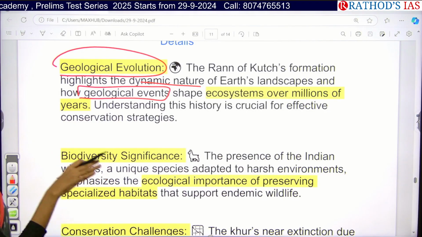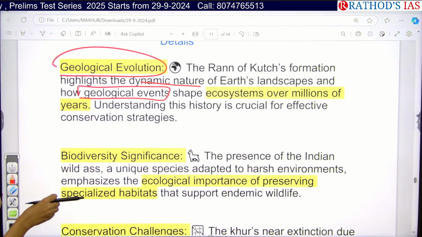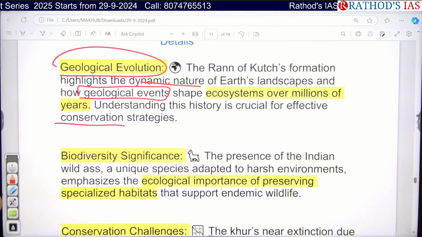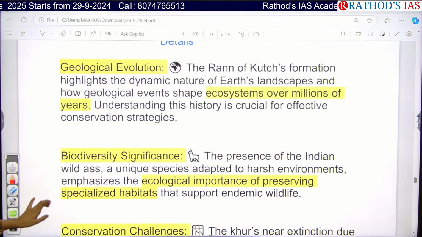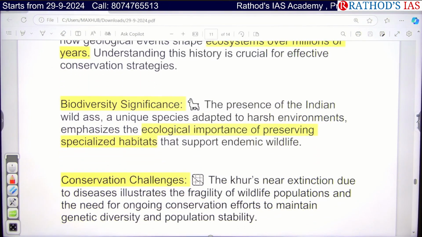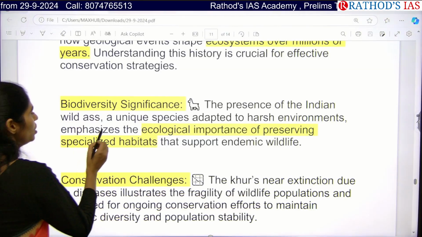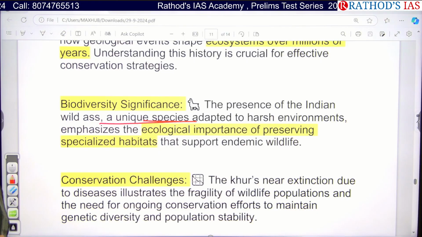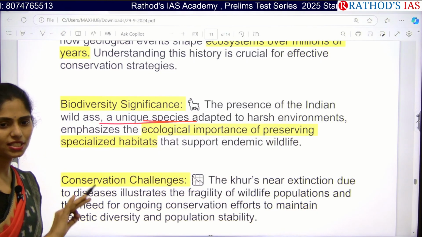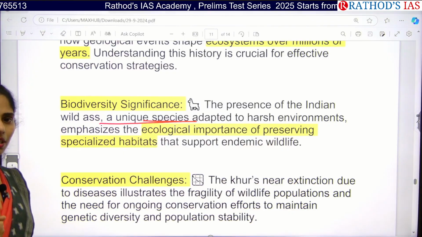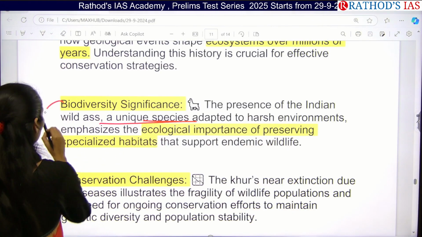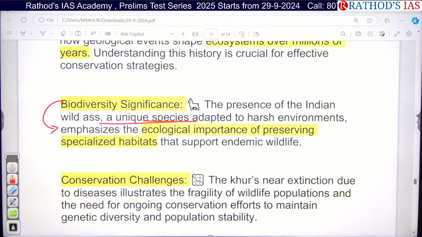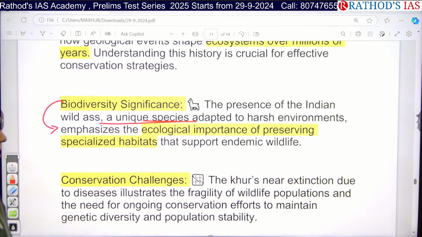Understanding the history of this region is very important, and it is effective for taking conservation strategies for this salt desert. And on the significance of biodiversity, there is the presence of the Indian wild ass, a very unique species adapted to a harsh environment, because in summer it becomes a salt desert, and in the monsoon season it becomes a wetland. We can especially give importance to preserving specialized habitats so that we can support endemic wildlife.